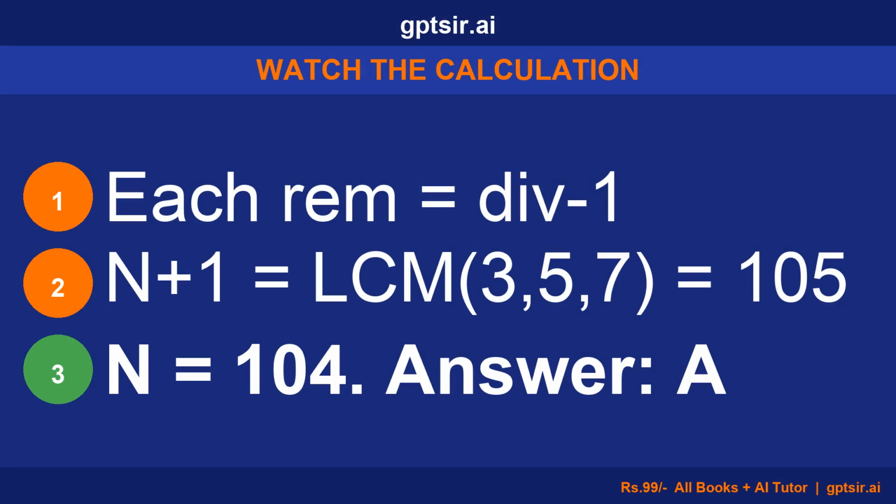Each remainder is exactly 1 less than its divisor. So N+1 is divisible by 3, 5 and 7. Then N+1 as LCM equals 105. Then N equals 104. Answer A.